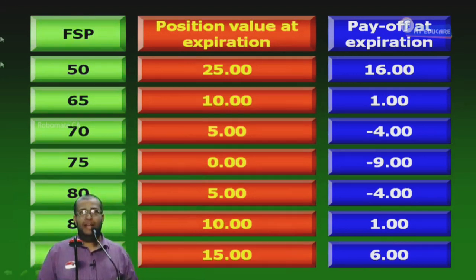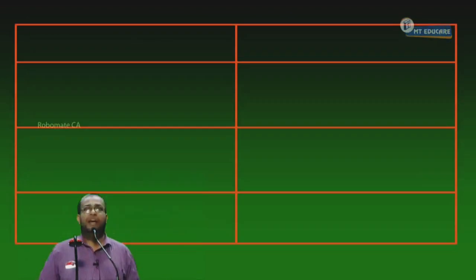See what happened is, at 75, neither put nor call gave me any value. The straddle is having how much value? 0 value. So the entire 9 rupees is gone. Everybody saw, no? Below that and above that, the loss is also less. It slowly goes towards the profit making FSP. Can I proceed or not? Finish copying. Next.